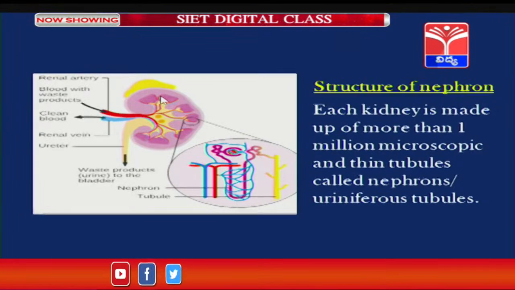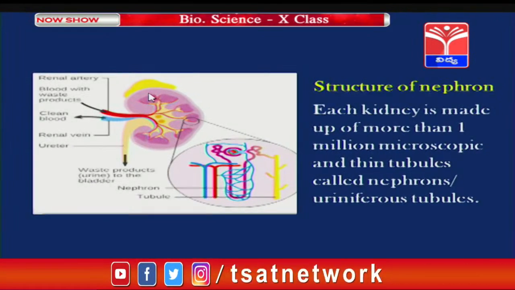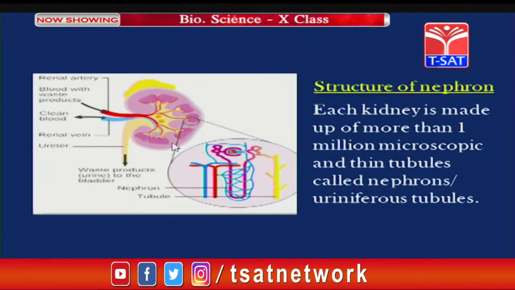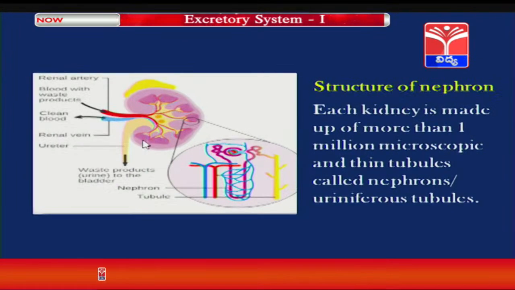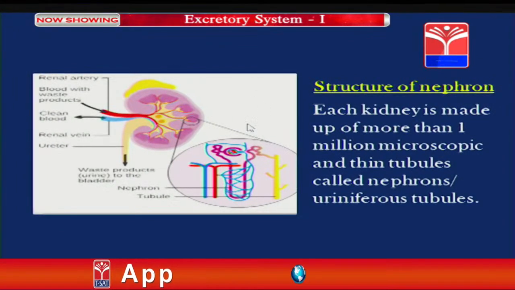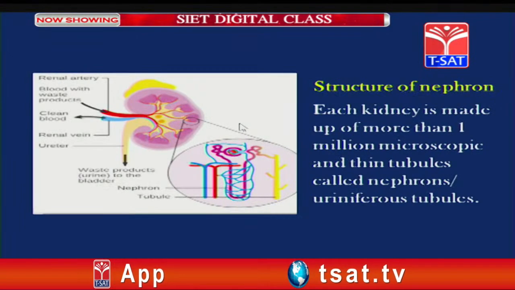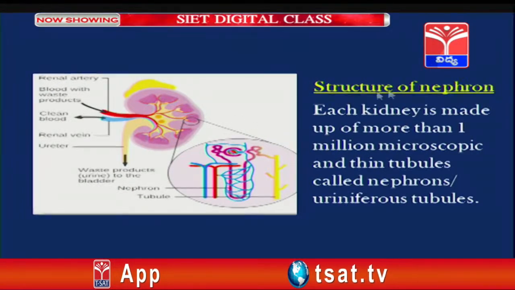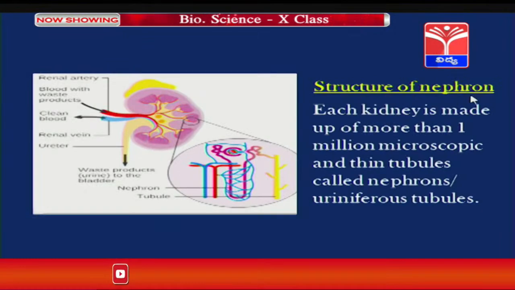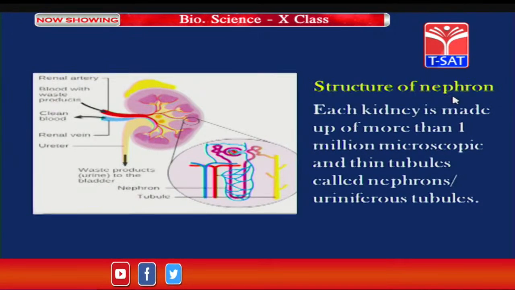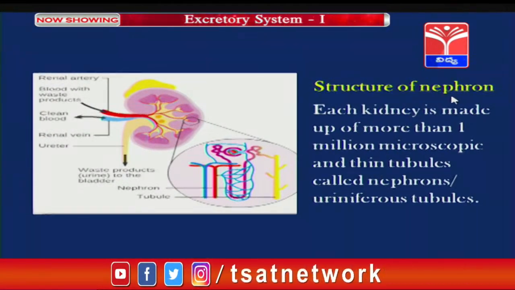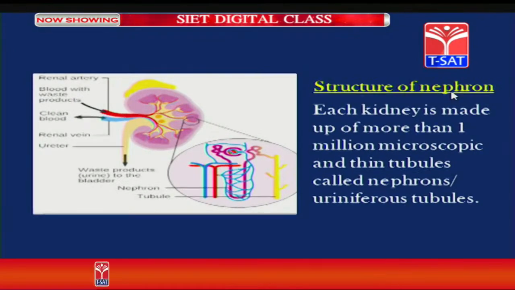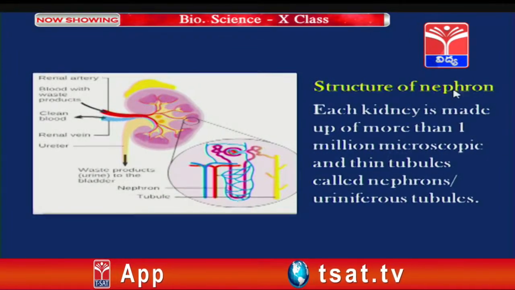Each kidney is made up of 1.2 to 1.8 million nephrons. So what are these nephrons? Nephron is considered as the basic structural and functional unit of each kidney. So the kidneys are made up of the basic units called nephrons. These are thin microscopic tubular structures also called as uriniferous tubules.